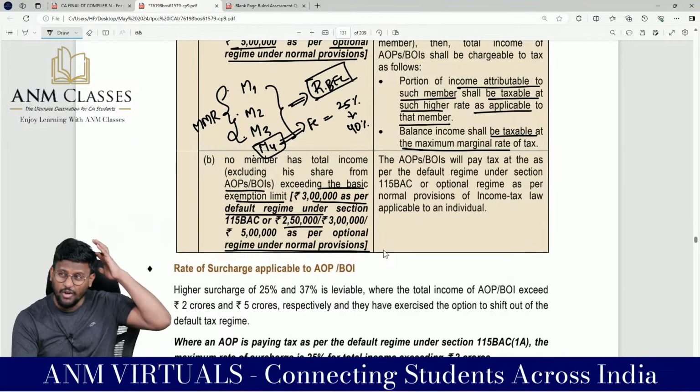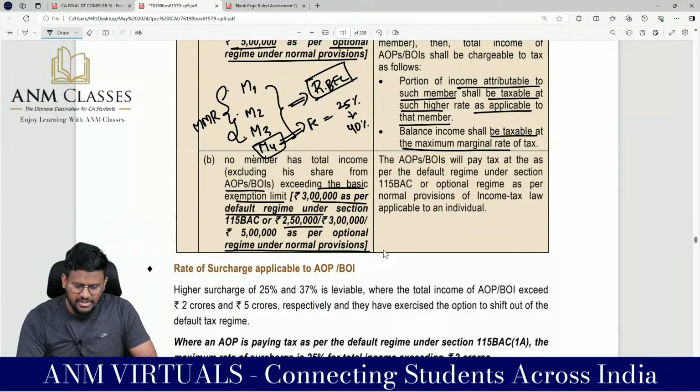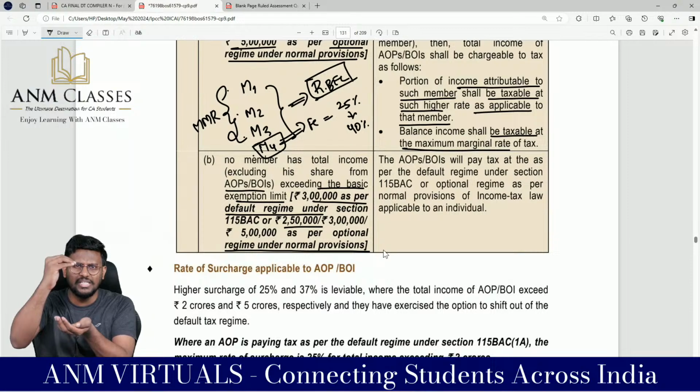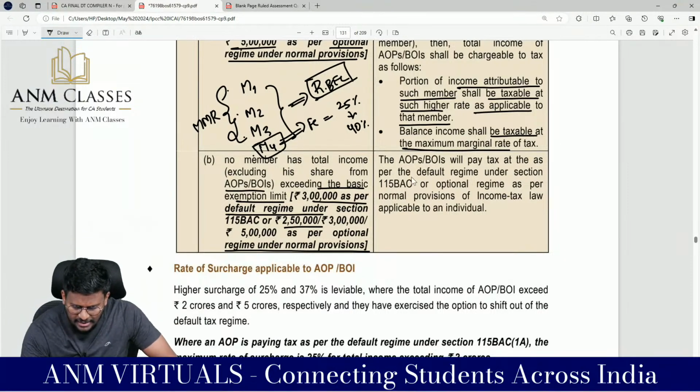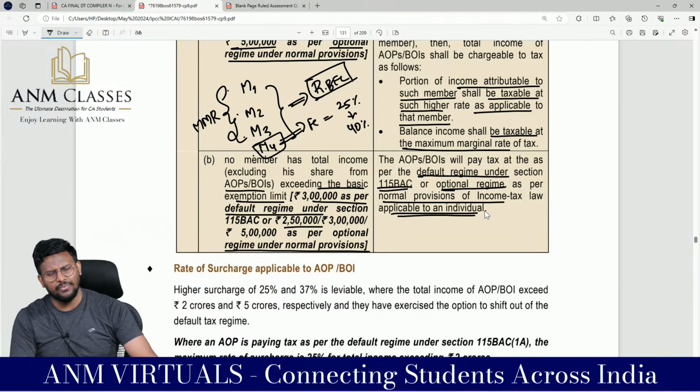That means none of the members' income exceeds the basic exemption limit. That means the AOP is a small AOP, not a big AOP. Then the AOP will be taxed as per the default tax regime under section 115BAC or the optional regime as per the normal provisions of income tax applicable to an individual. That means generally, normally, that AOP or BOI will fall in the default tax regime.